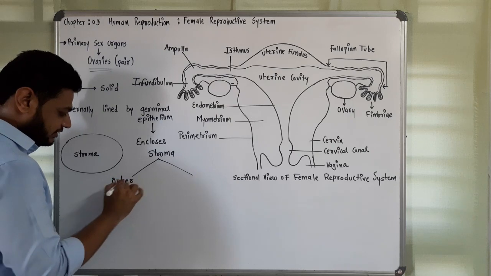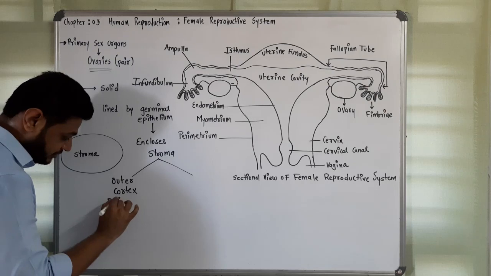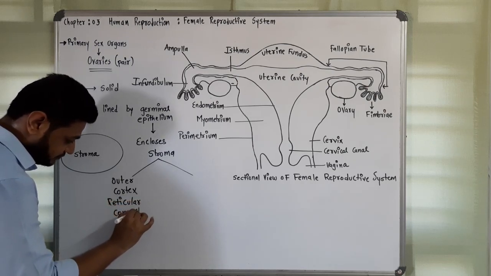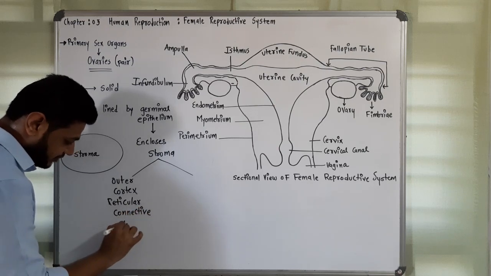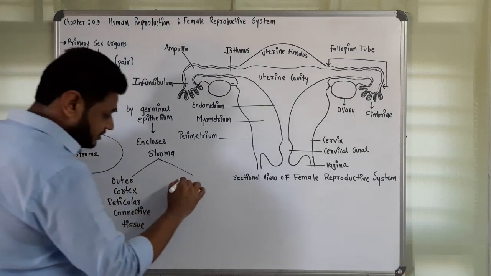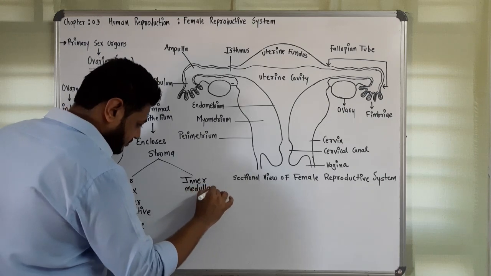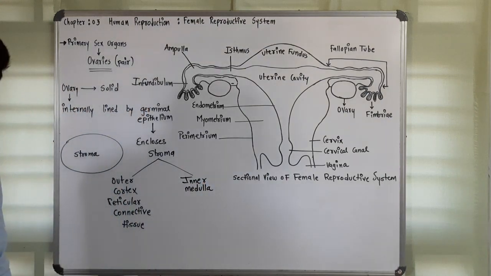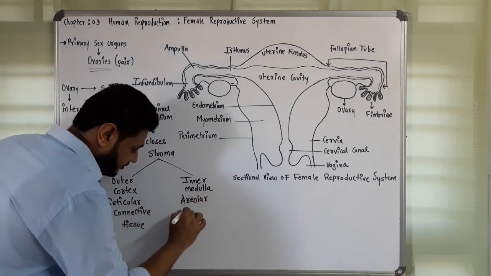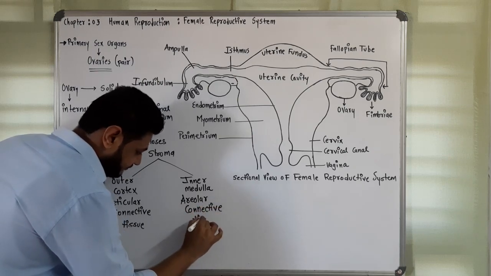The outer one is referred to as the cortex, which is formed of reticular connective tissue. So students, you have to remember this one, right? The inner one is referred to as the medulla, and the medulla is formed of areolar connective tissue. So this is the first thing.